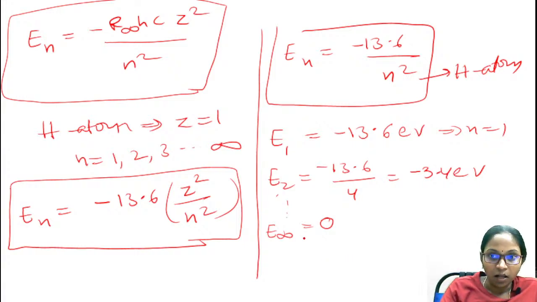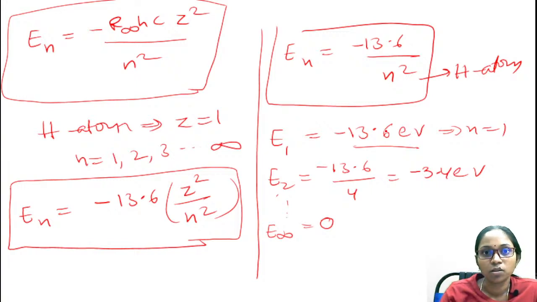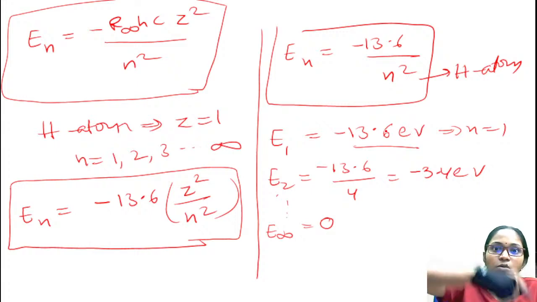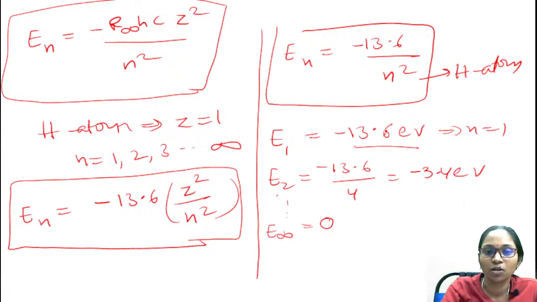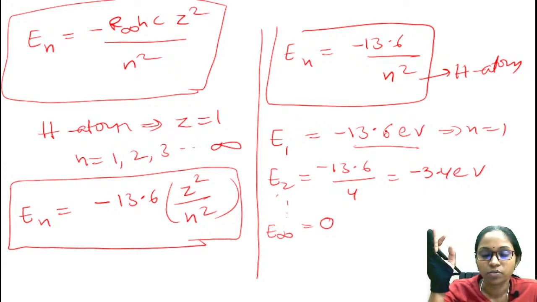That means the electron in the first orbit carries minus 13.6 electron volts. If you want to remove the electron from this first orbit, you have to use 13.6 electron volts of energy. That means the energy requirement for removing the electron from the first orbit is 13.6 electron volts, and the energy requirement for removing the electron from the infinity orbit is equal to 0.